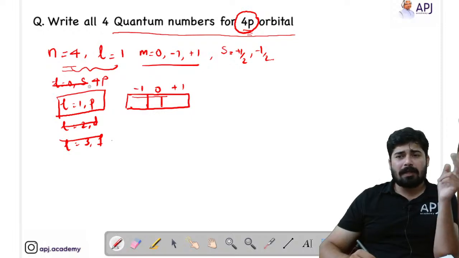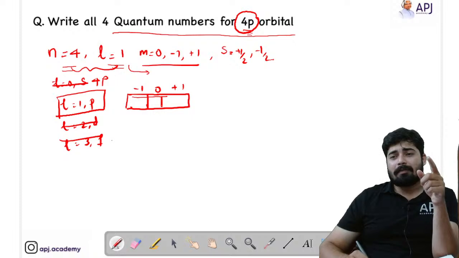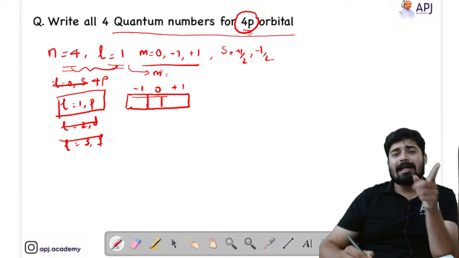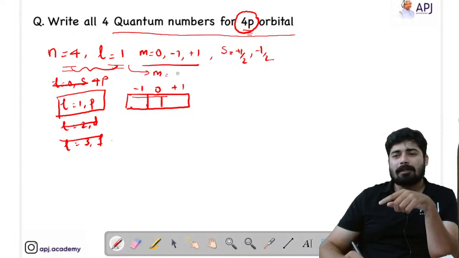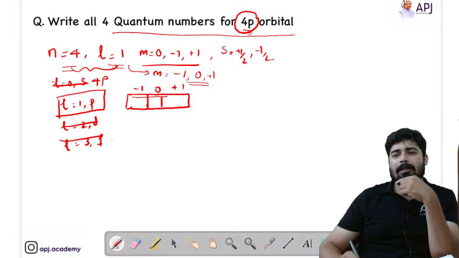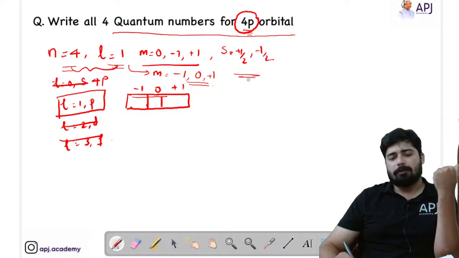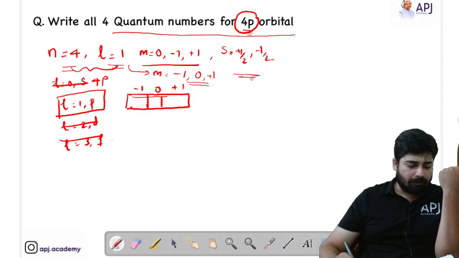L equal to 1 is P, L equal to 2 is D, and L equal to 3 is F. So here L equal to 1. If L is equal to 1, then it can have 3 magnetic quantum numbers, that is minus L to plus L. If L equal to 1, then minus 1 to plus 1, that is minus 1, 0 and plus 1. These are the 3 magnetic quantum numbers possible, and for spin quantum number it can only have 2 values, that is plus half and minus half.